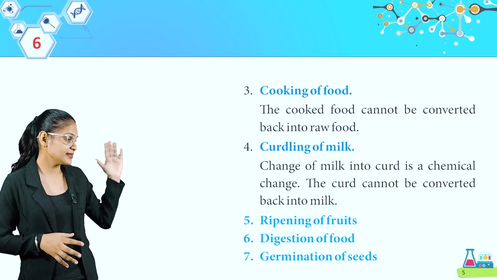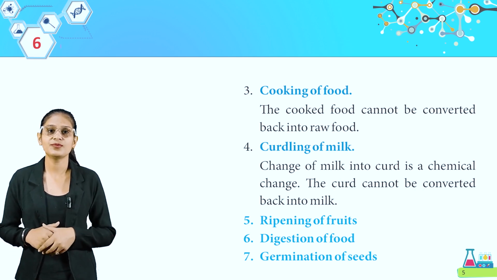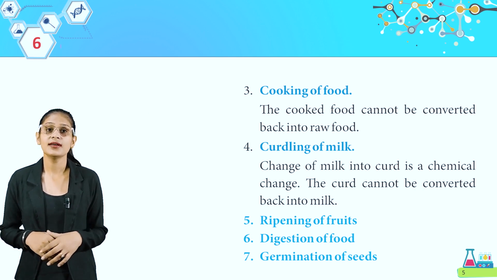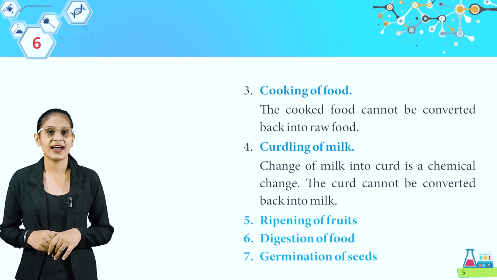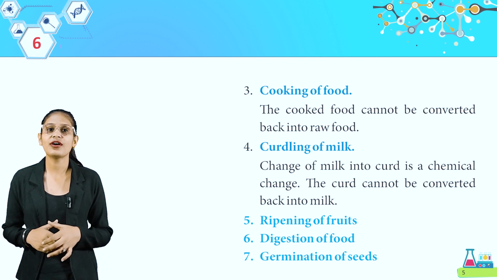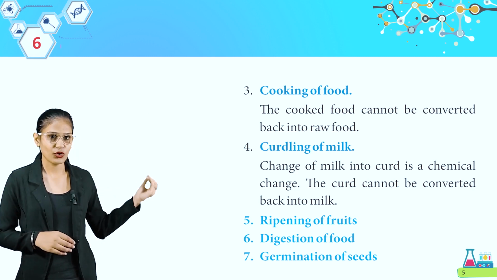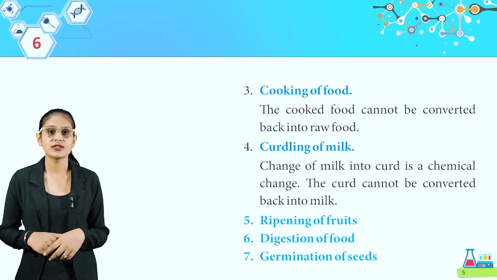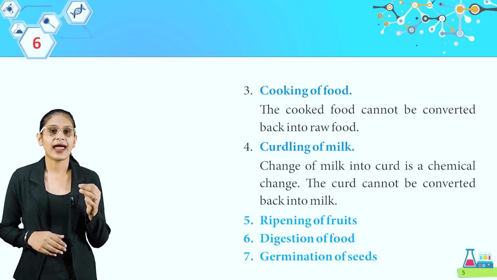Come to the next, cooking of food. The cooked food cannot be converted back into raw food. Here, curdling of milk. Change of milk into curd is a chemical change. The curd cannot be converted back to milk. So get it students, here are some more examples we have. Ripening of fruits, digestion of foods, germination of seeds. These all are chemical changes.